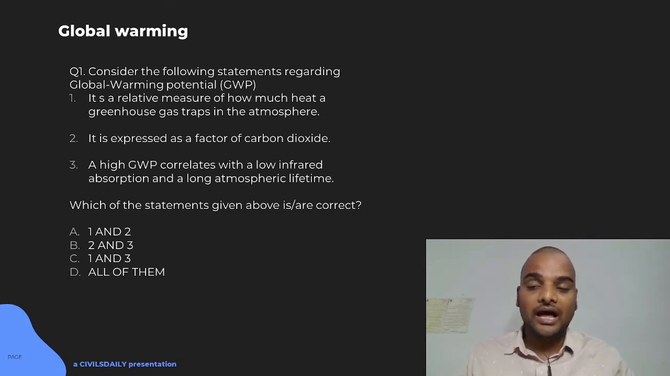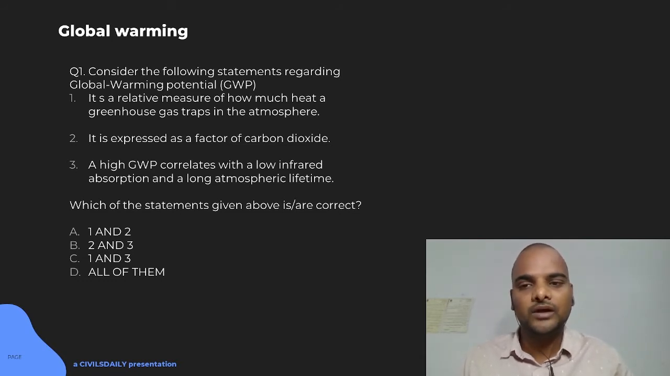And here, a high GWP correlates with low infrared absorption and a long atmospheric lifetime. So see, we need three things. First, solar radiation, long wave radiation, infrared has to be absorbed, and that gas has to stay a long time in the environment. If they are not staying a long time in the environment, then their effect on global warming will be less. So here, with low infrared absorption, a gas cannot be a global warming causing gas.